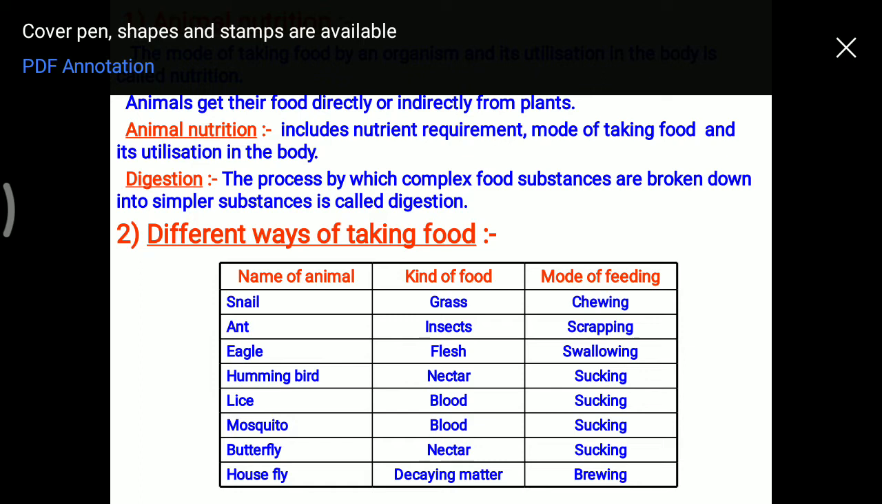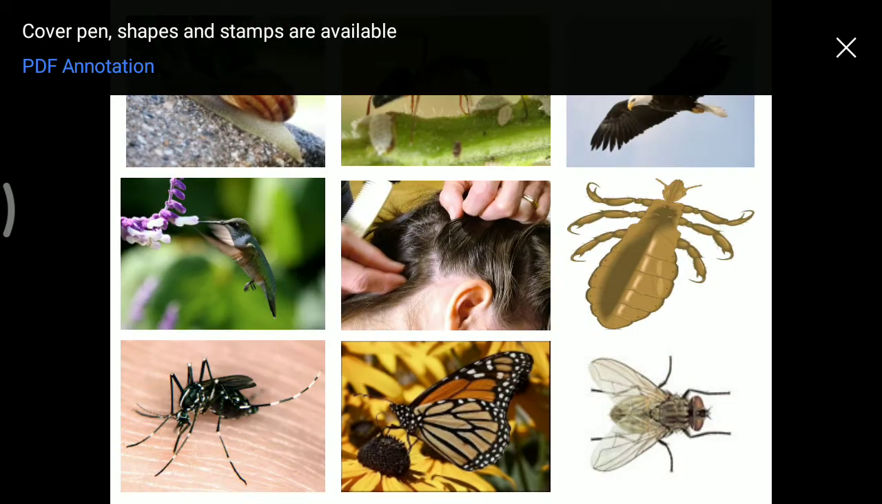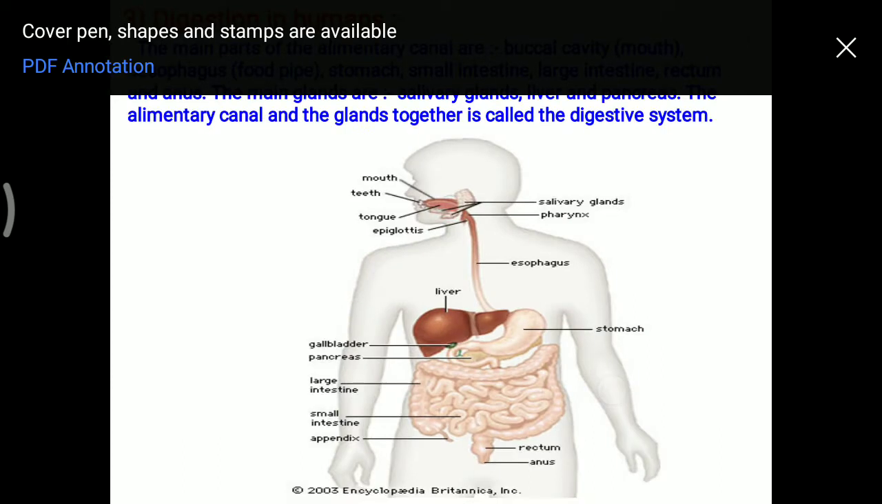Now, here names of some animals are given, and the kind of food and the mode of taking it is also given in this chart which we can study. It is also depicted by diagrams here. Again, you have to study how digestion occurs in human beings.